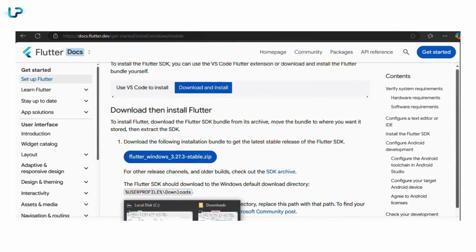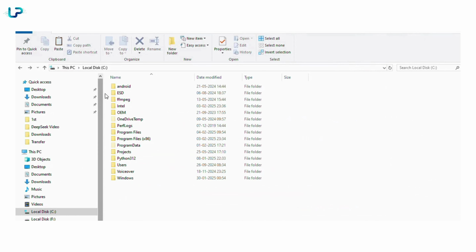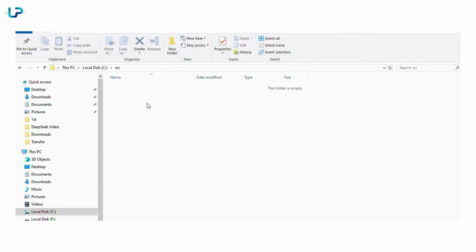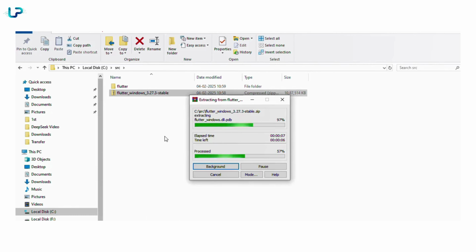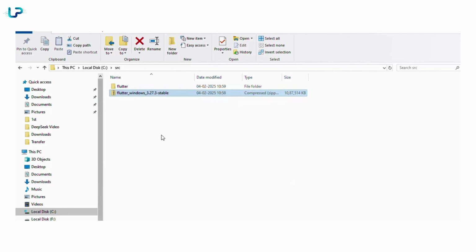So after downloading the file, create a folder named src in the C drive. Move the downloaded file into this folder and extract it. After extracting the file, the next step is setting up the environment variables.